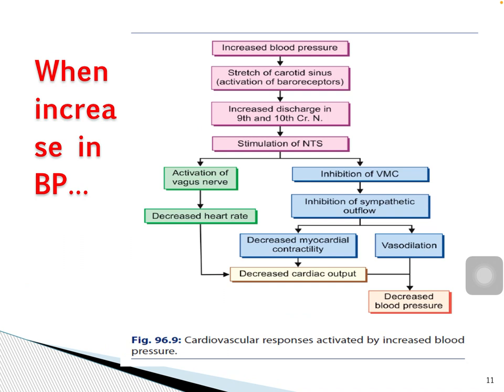So the inhibition of vasoconstrictor area reduces vasomotor tone, and reduction in vasomotor tone causes vasodilatation, resulting in decreased peripheral resistance. Simultaneous excitation of vasodilator center increases vagal tone, and this decreases the rate and force of contraction of the heart, leading to reduction in cardiac output. So these two factors, that is decreased peripheral resistance and reduced cardiac output, bring the arterial blood pressure back to normal.